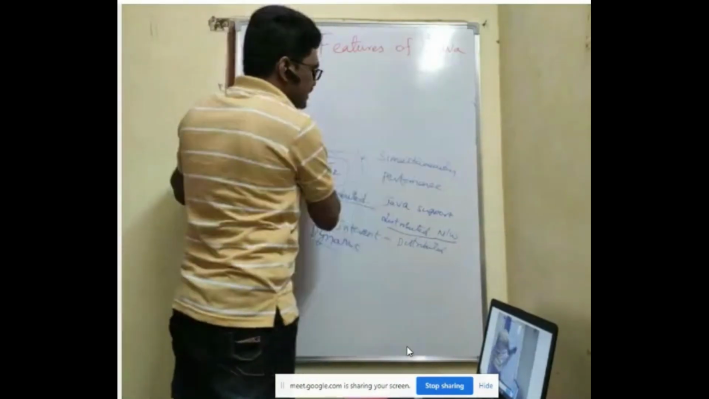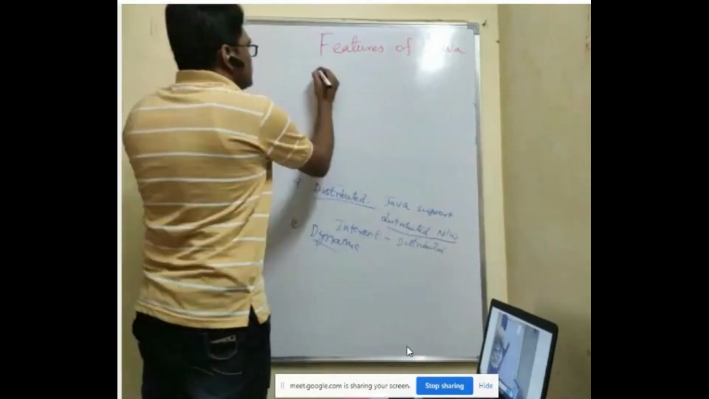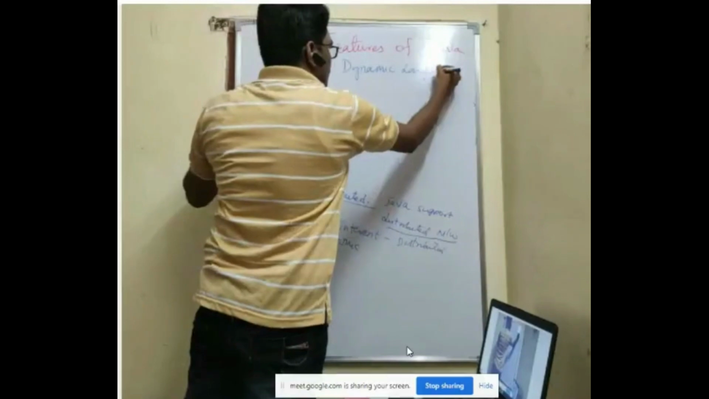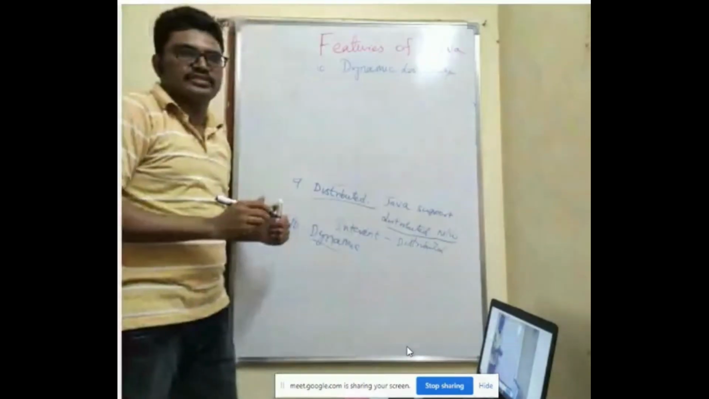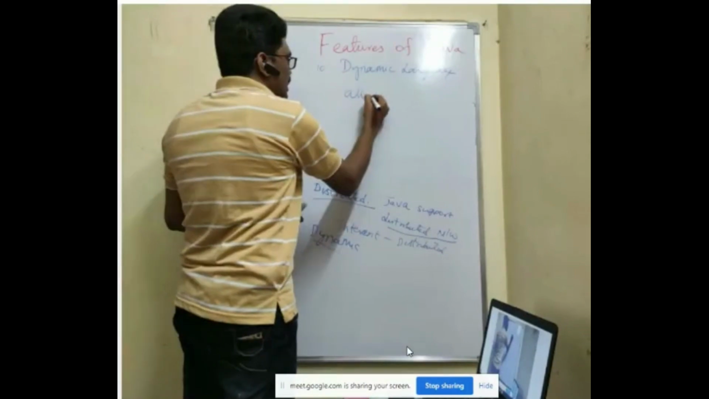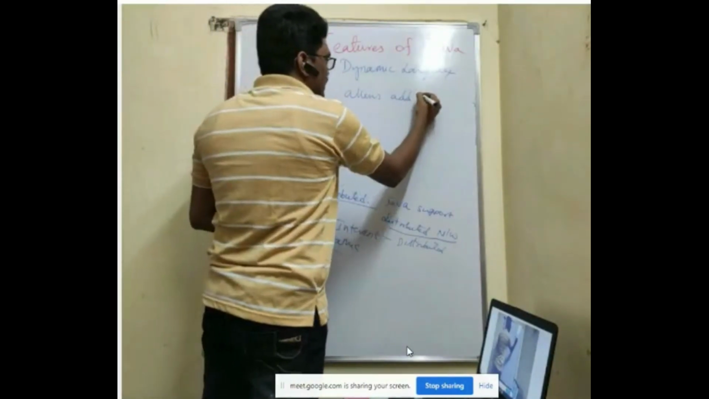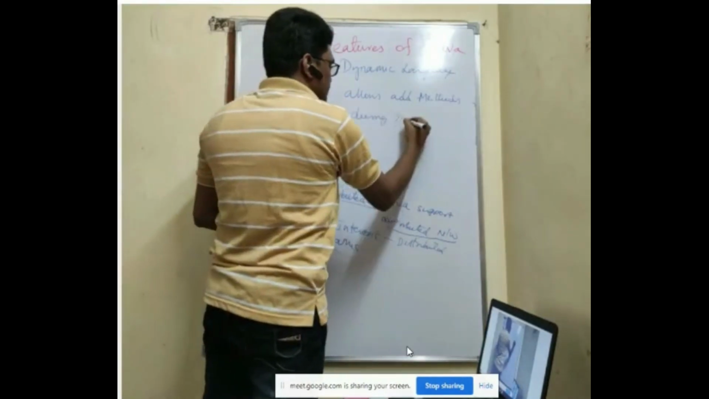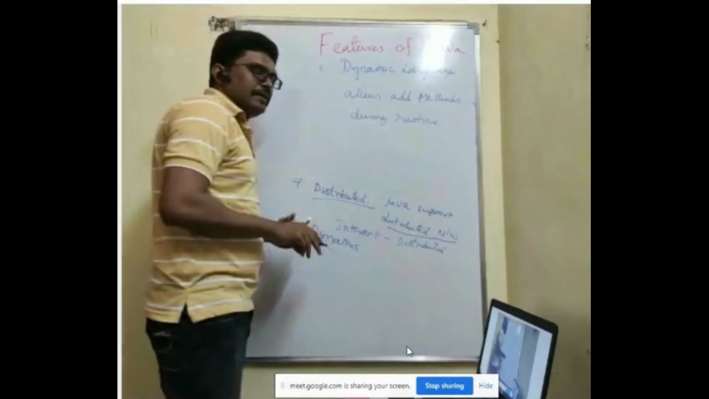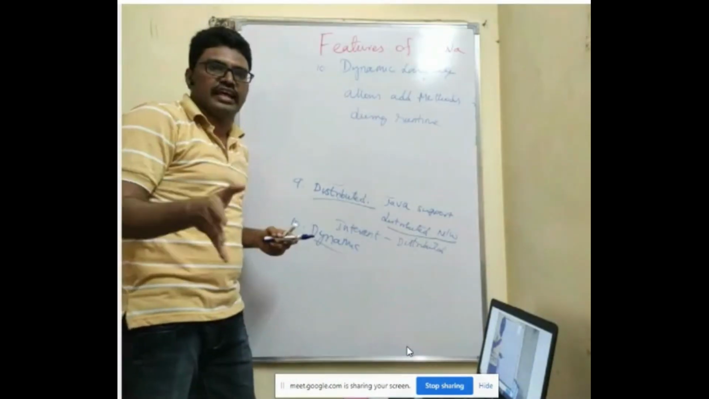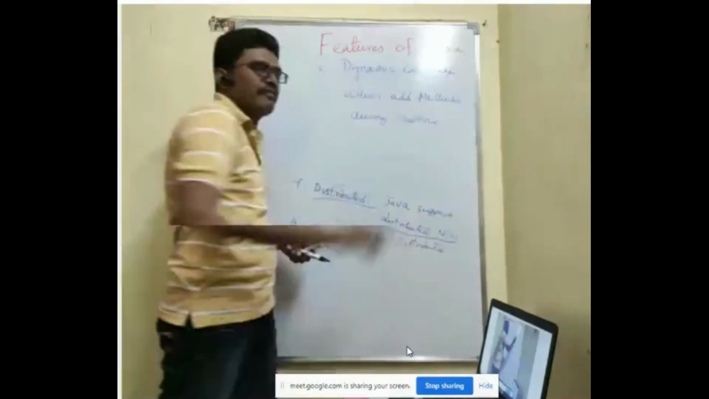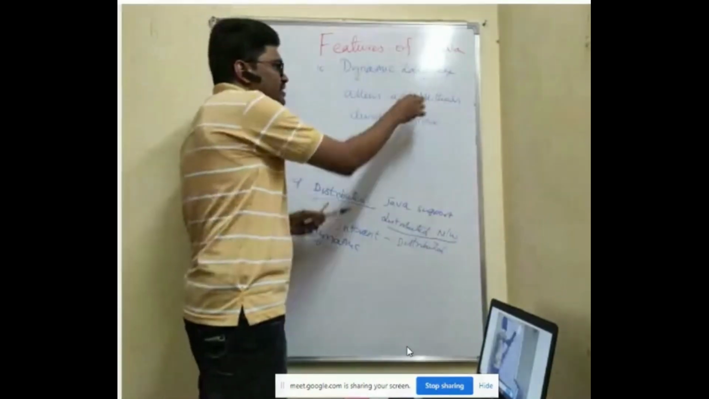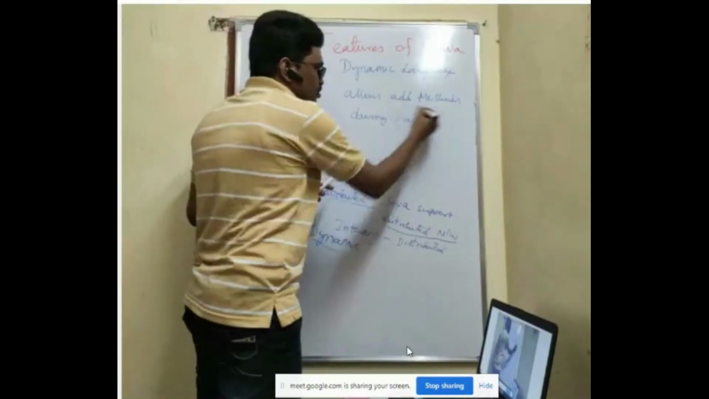I'll write here. Java is a dynamic language. So why can you say that Java is a dynamic language? The reason is Java allows you to add methods during runtime. Already I told you yesterday methods are nothing but the functions in your C language. The same functions we call in Java as methods. So the concept here is you can add methods to your Java language in runtime. During runtime, you can add methods.